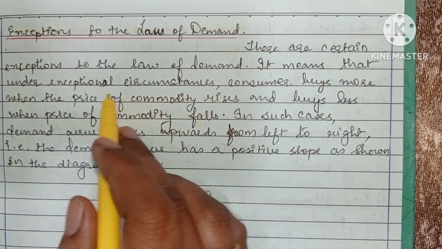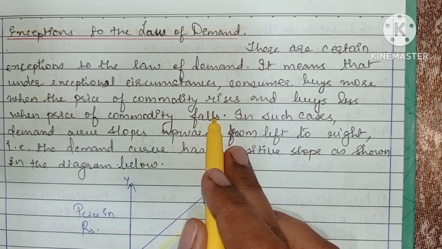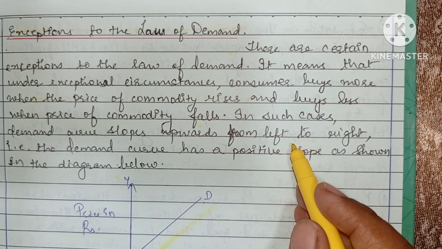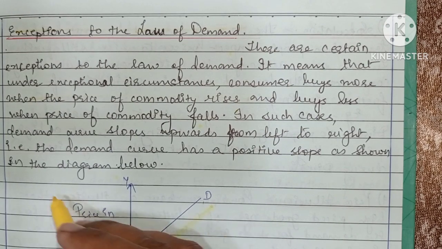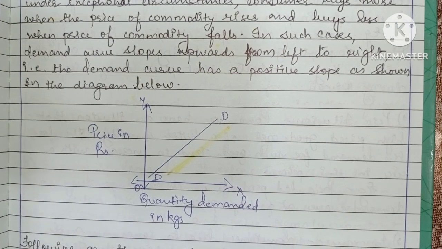So remember over here, this statement is: when the price rises, they buy more, and buy less when the price falls. In such cases, the demand curve slopes upward from left to right. From left, it goes up, that is right. That is, the demand curve has a positive slope as shown in the diagram below. So remember, this is the exception.